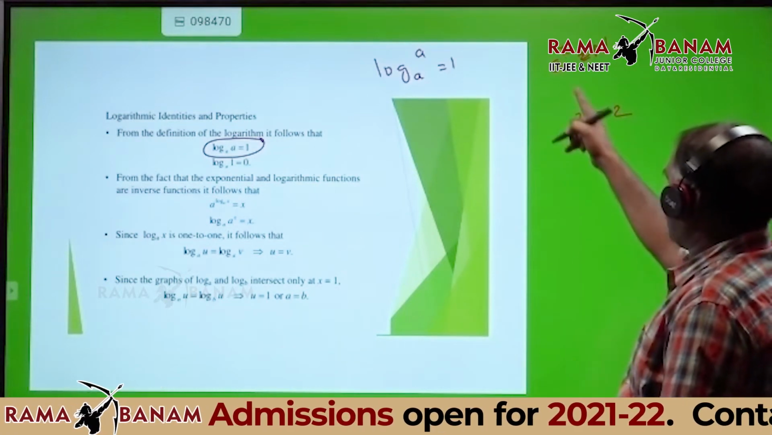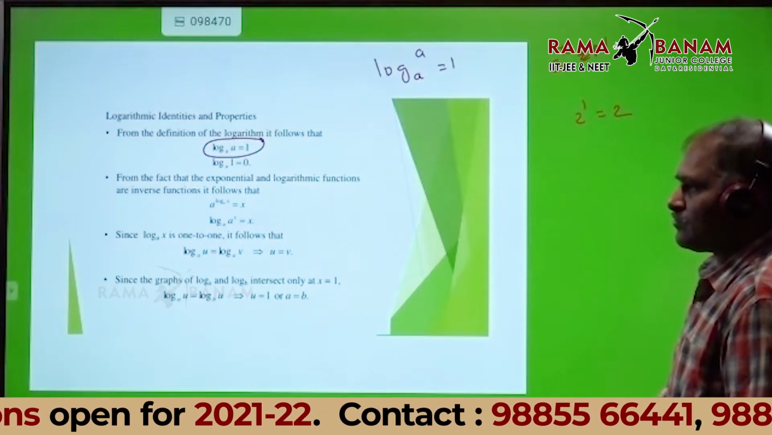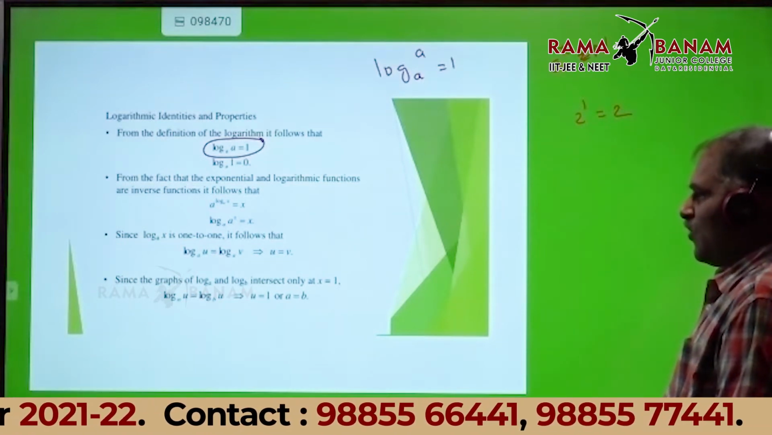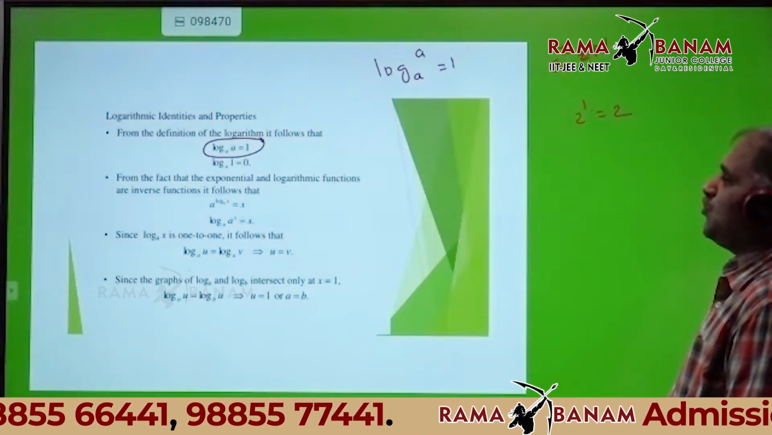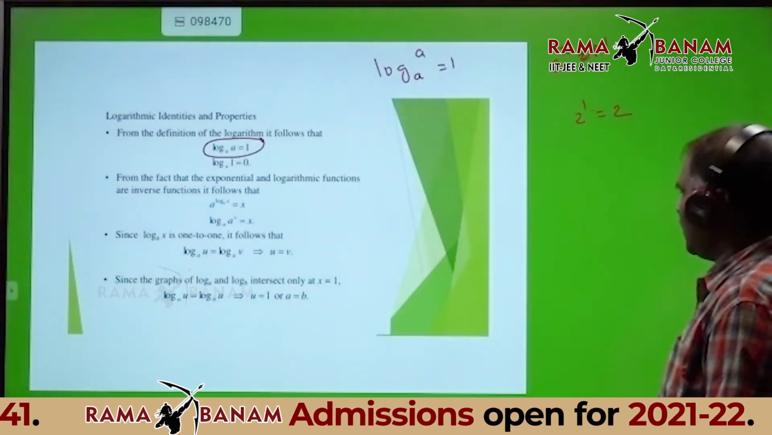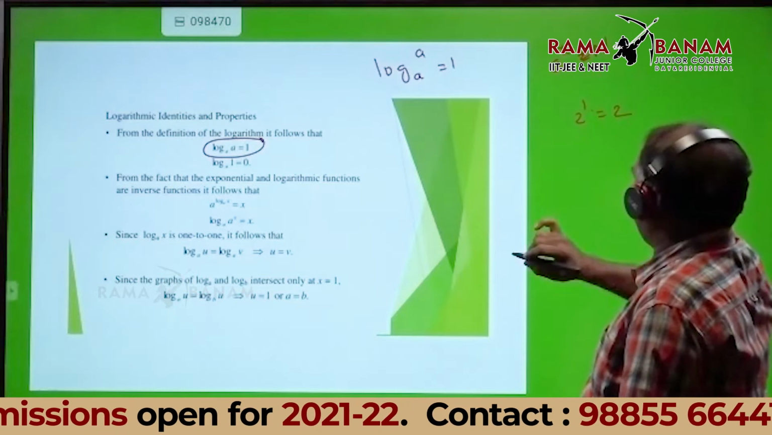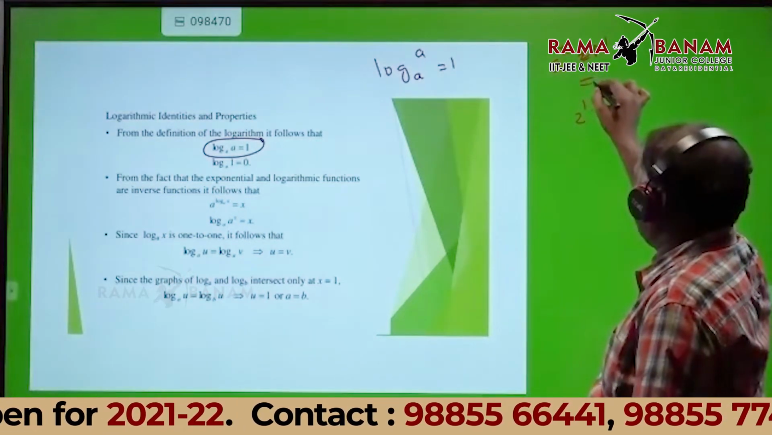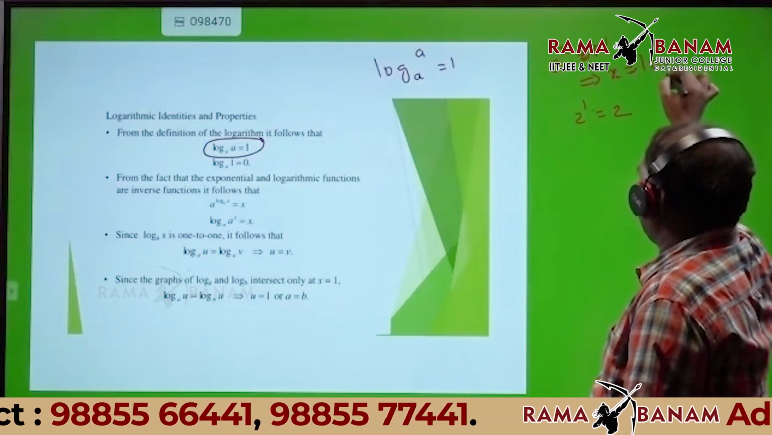A value 2. What is the X value? 1. Therefore, X value is 1. What is the N value? 2. Good. Before that, what I told: A power X is equal to N implies what? X is equal to?